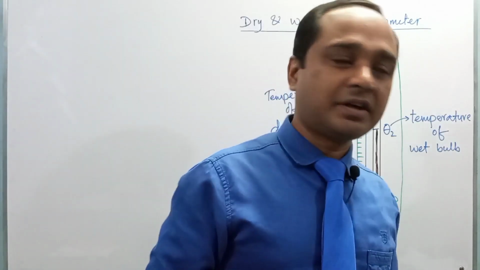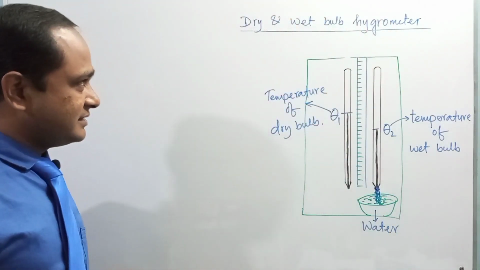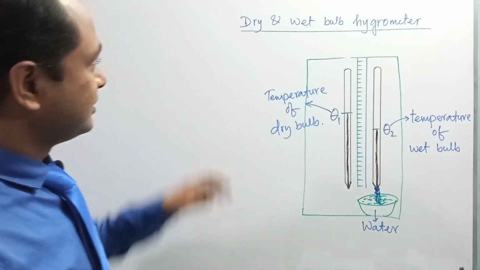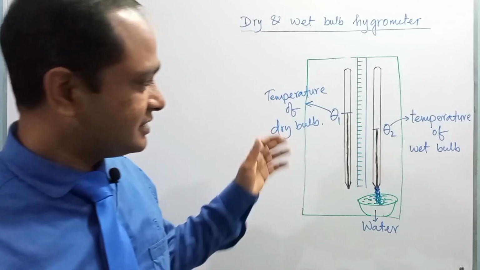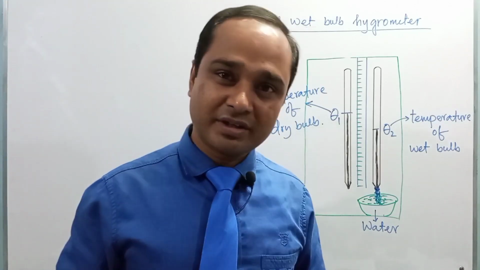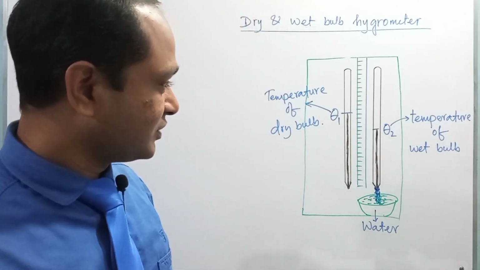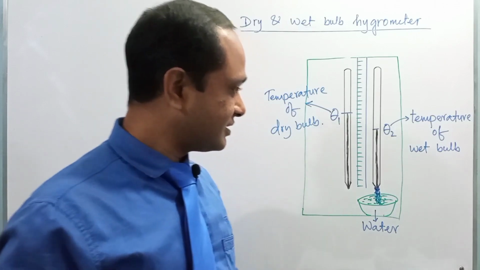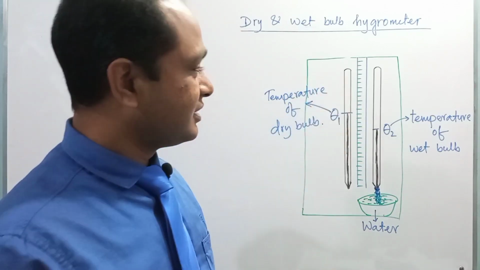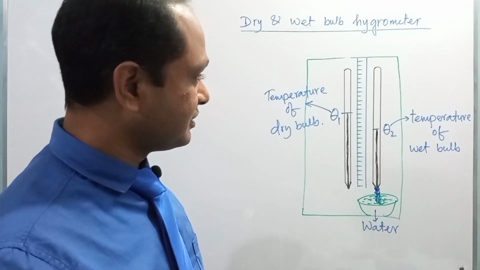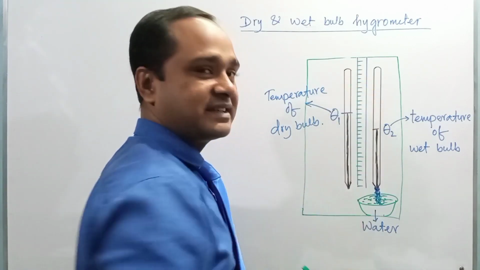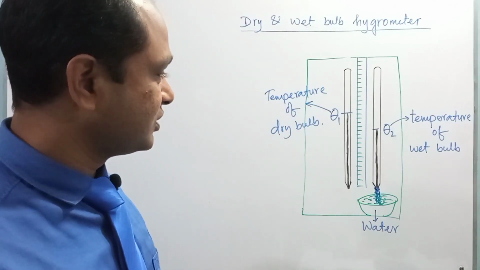Dear student, now we are going to see an instrument known as the dry and wet bulb hygrometer. Usually this instrument is used in weather forecasting stations, and it consists of two almost similar mercury thermometers on a wooden board with a calibrated scale.